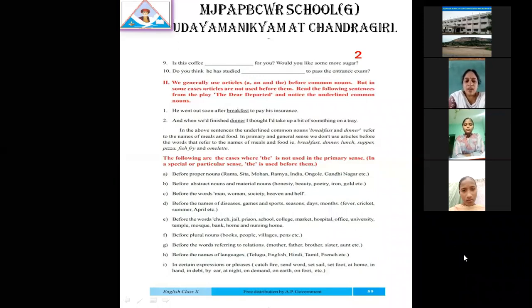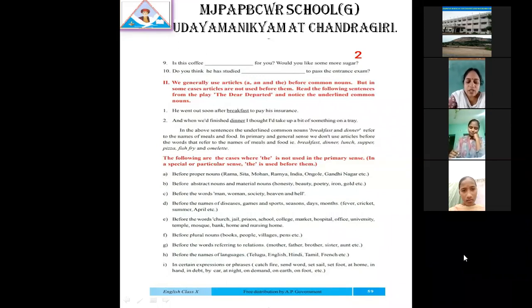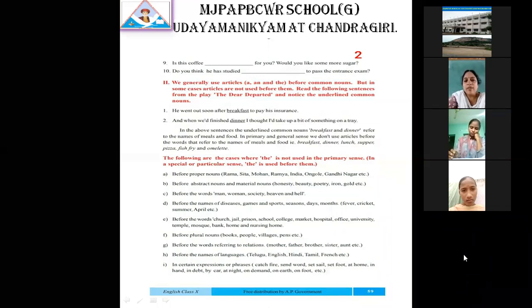Now here they have given a few sentences and a few places where we are not supposed to use the article. Let us take the first one, before proper nouns. We know that one very well. Before names, we are not supposed to use the article. The is not used before proper nouns.